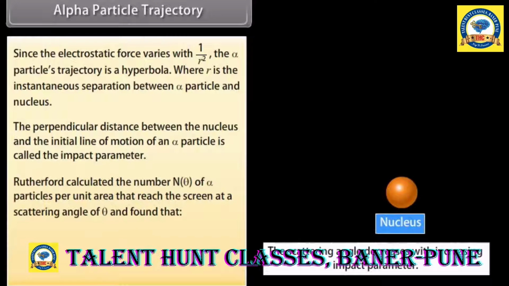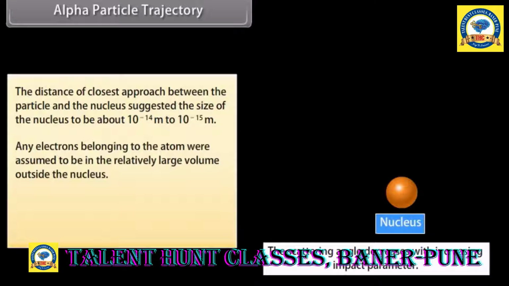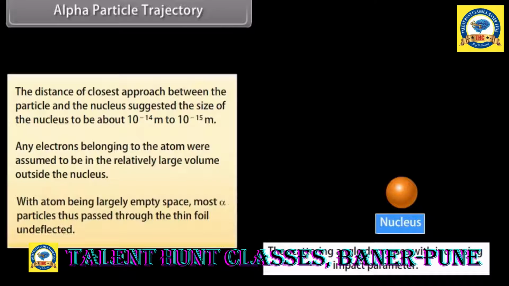Rutherford calculated the number N(θ) of alpha particles per unit area that reach the screen at a scattering angle of θ and found that N(θ) is inversely proportional to sin⁴(θ/2). The distance of closest approach between the particle and the nucleus suggested the size of the nucleus to be about 10^-14 meter to 10^-15 meter. Any electrons belonging to the atom were assumed to be in the relatively charged volume outside the nucleus. With the atom being largely empty space, most alpha particles thus passed through the thin foil undeflected.